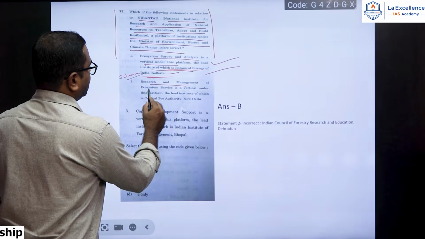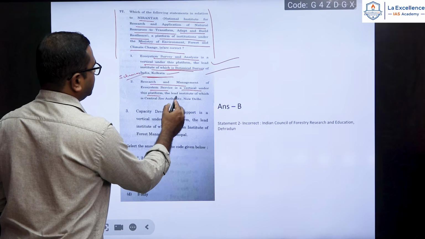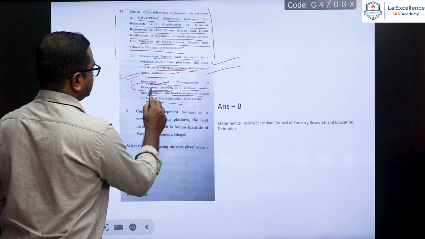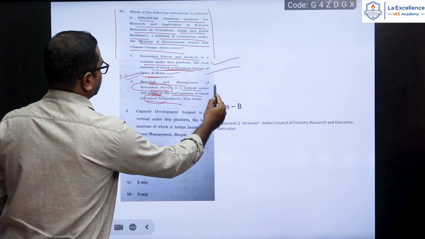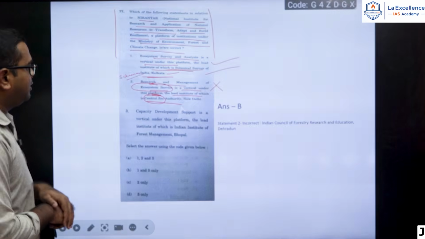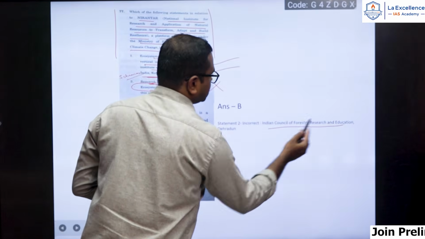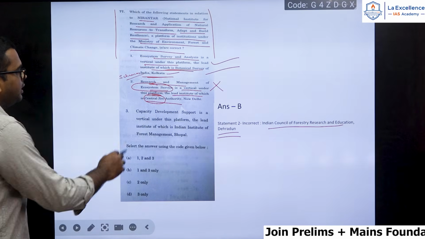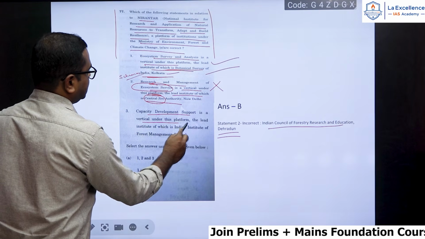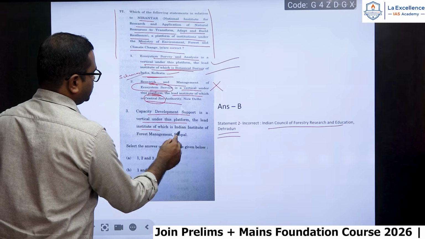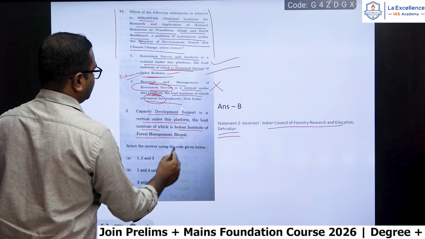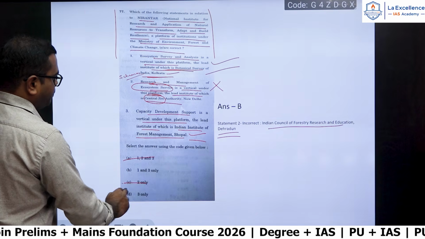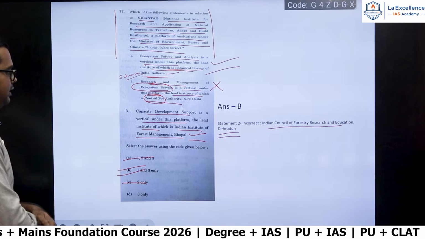Research and management of ecosystem service is a vertical under this platform. The lead institute is Central Zoo Authority. You should be able to eliminate here ecosystem service and Central Zoo Authority. Okay, this is a wrong one. Rather it is the Indian Council of Forestry Research and Education, Dehradun. So that is the correct one. So second is wrong. Capacity development support is a vertical under this platform, the lead institute of which is Indian Institute of Forest Management, Bhopal. Okay, this is again a correct statement. So here 2 is wrong, 1 and 3 will be right. So option B is the correct one.